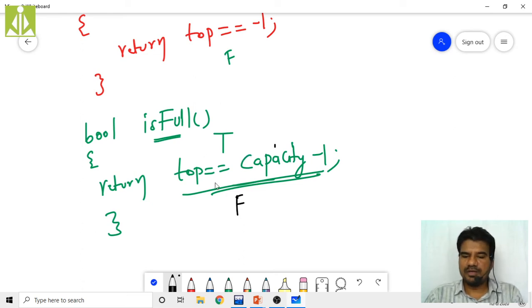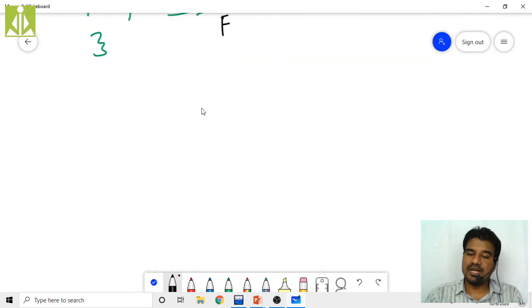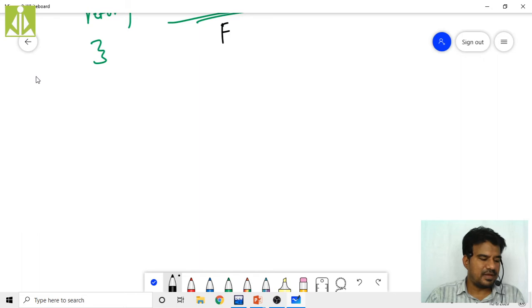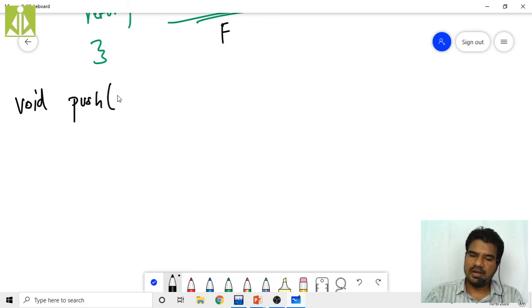Before performing the push operation, we have to check the fullness of the stack, isn't it? Since it is not going to return anything, our push function will simply push whatever element we pass. That element I'm considering as int x. Next thing we have to do: check the fullness.